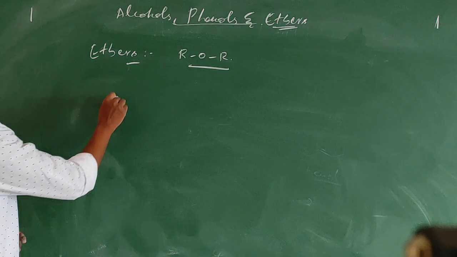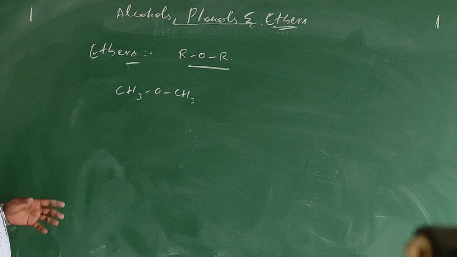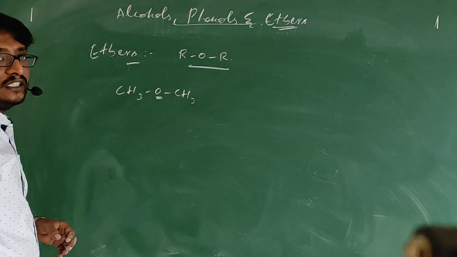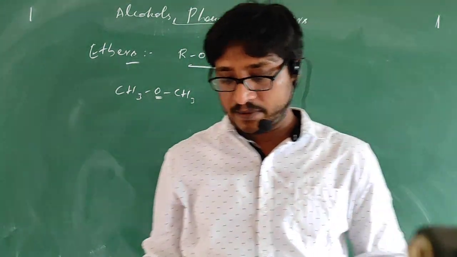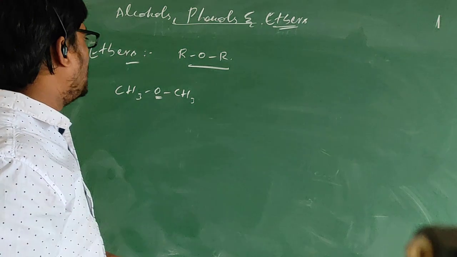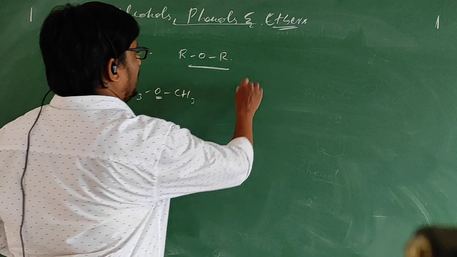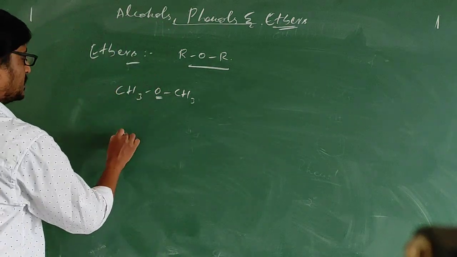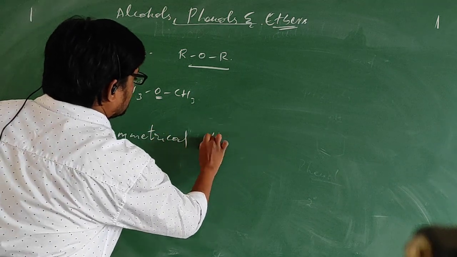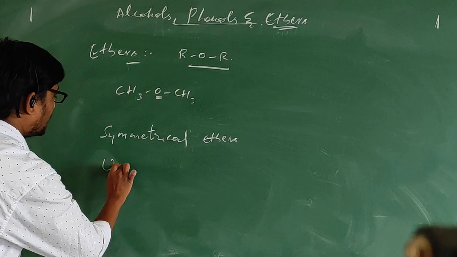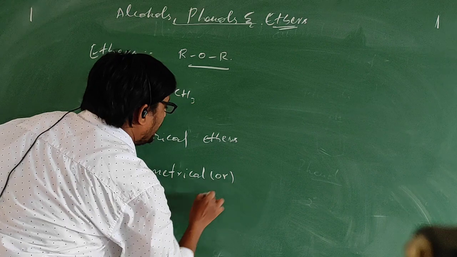For example, CH3OCH3. This is an ether. Remember one thing, on either side of this oxygen, alkyl groups or aryl groups will be present. We generally call them ethers. And these ethers are again classified into 2 types: symmetrical ethers and unsymmetrical or mixed ethers.